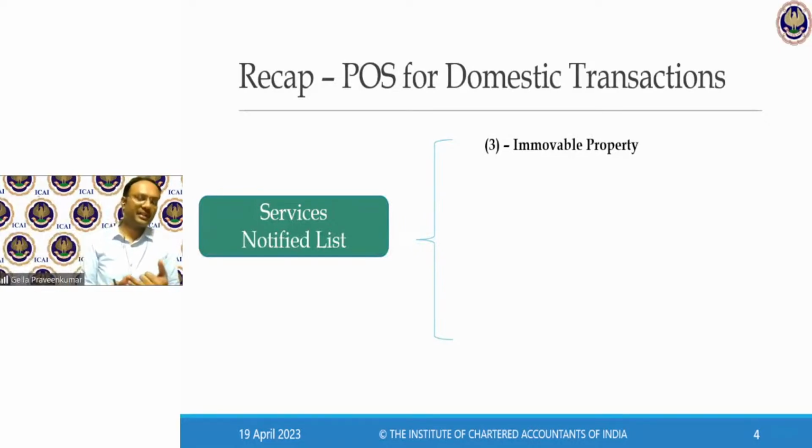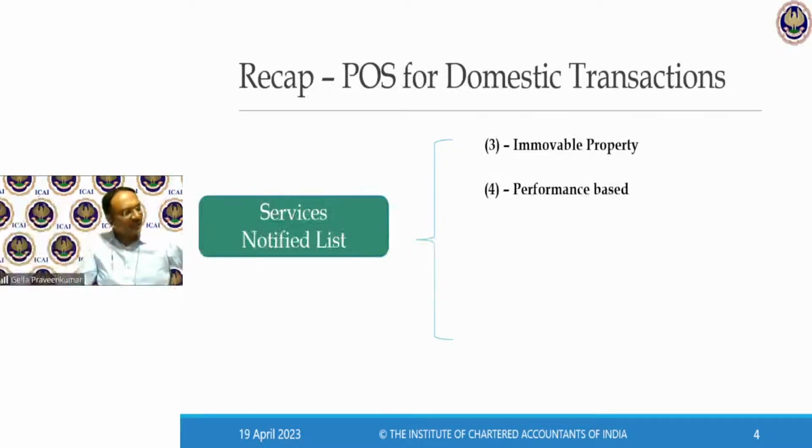Or you can have construction related services, or you can have accommodation provided for stay in an immobile property, or hiring of an immobile property for conducting some cultural, social events, etc. For all these categories of services, they say, where the immobile property is located, that should be my place of supply.